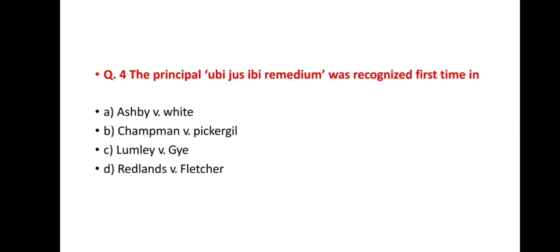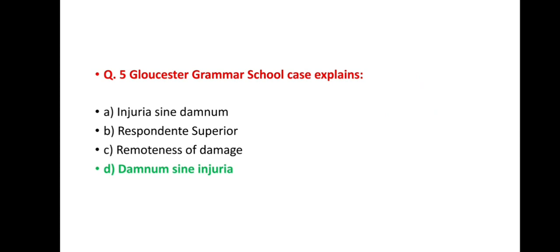Question number 4. The principle Ubi Jus Ibi Remedium was recognized first time in which case, and the answer is option A, that is Ashby versus White. Next question is question number 5. Gloucester Grammar School case explains option A injuria sine damnum, option B respondeat superior, option C remoteness of damage, option D damnum sine injuria, and the correct answer is option D damnum sine injuria.